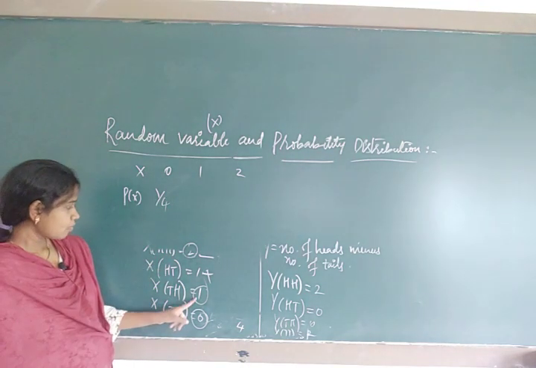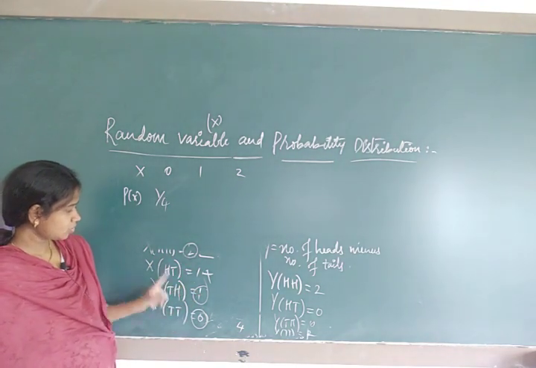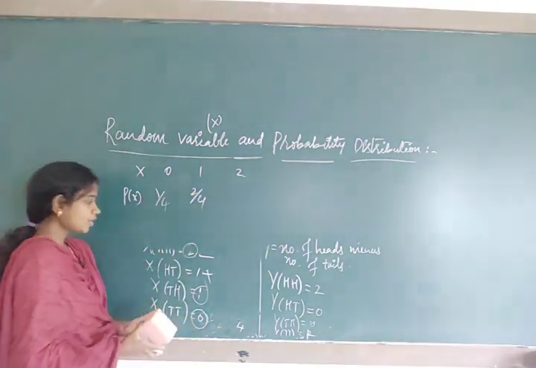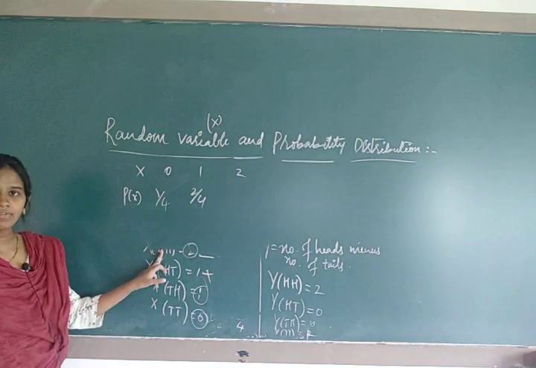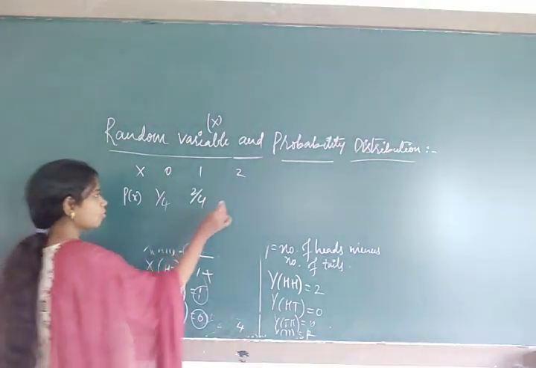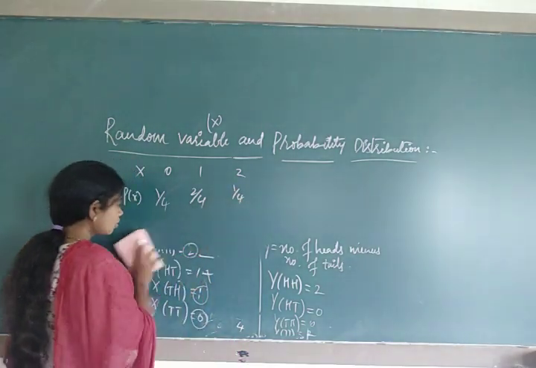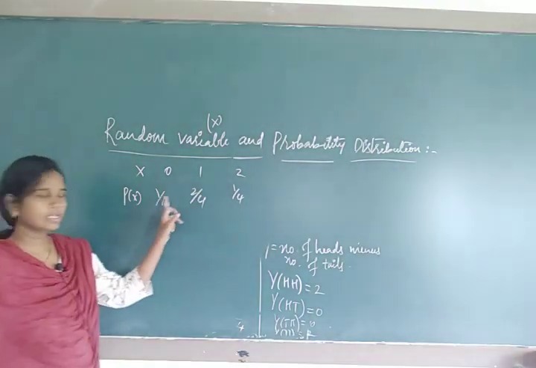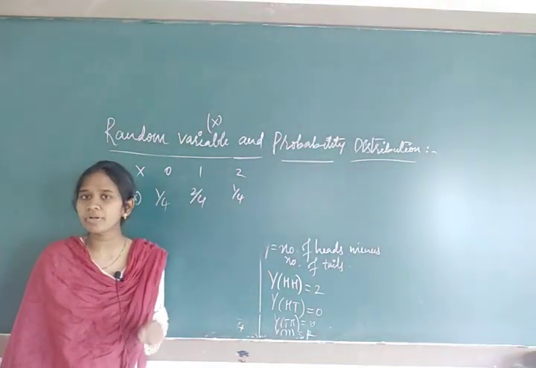Next for 1. For 1, how many values are we getting? 2 values. So you write 2 upon 4. What about 2? 2 is obtained for only 1, HH. So you write 1 upon 4. Now you just add all these. 2 plus 1 is 3, 3 plus 1 is 4, 4 upon 4 is 1.